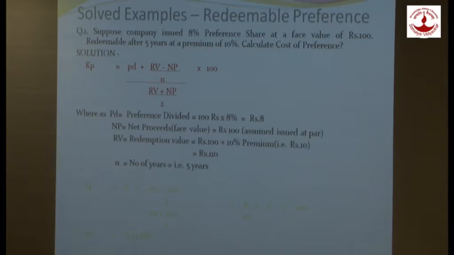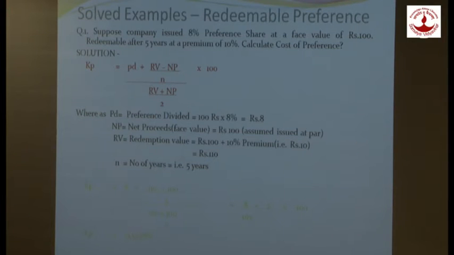So let's again revise the cost of preference. How are you going to calculate cost of preference? Here we are having two categories: one, if the preference are irredeemable, and two, if the preference are redeemable. In case the preference are irredeemable, the formula would be KP is equal to PD upon NP into 100. And if the preference are redeemable, the formula would be KP is equal to (PD plus (RD minus NP) upon N) upon (RD plus NP) upon 2, whole bracket into 100. So this is how we are going to calculate cost of preference in case they are redeemable as well as irredeemable.